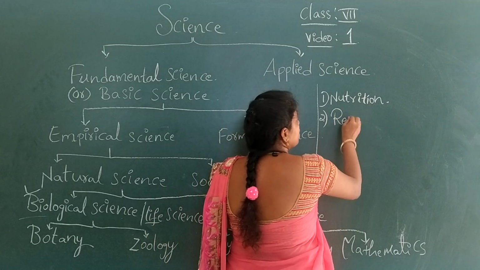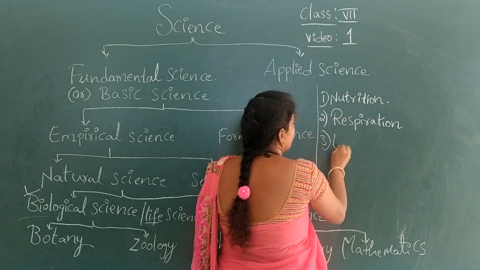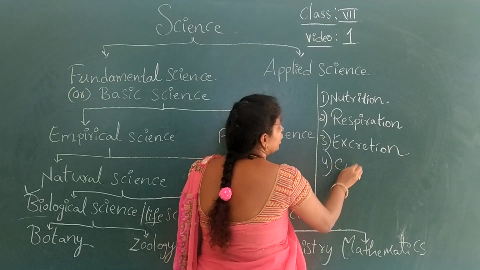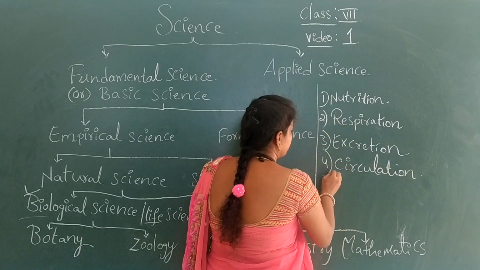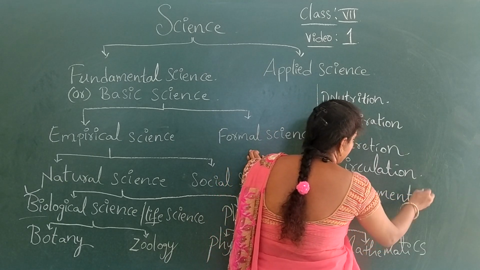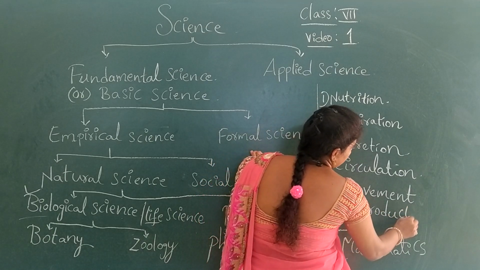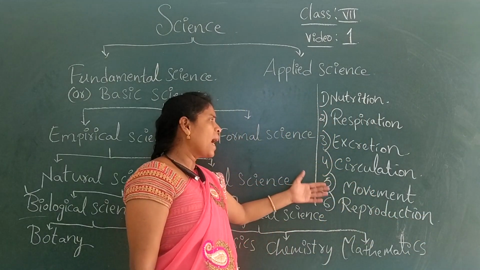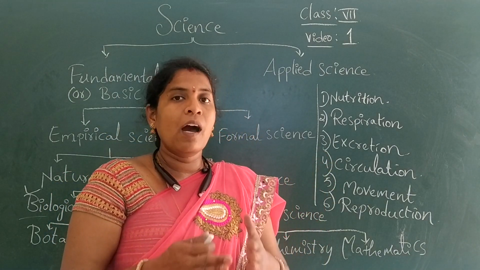The others are respiration, excretion, circulation, movement, reproduction, and some others. If we find these biological, living activities in an organism, then they are called living.